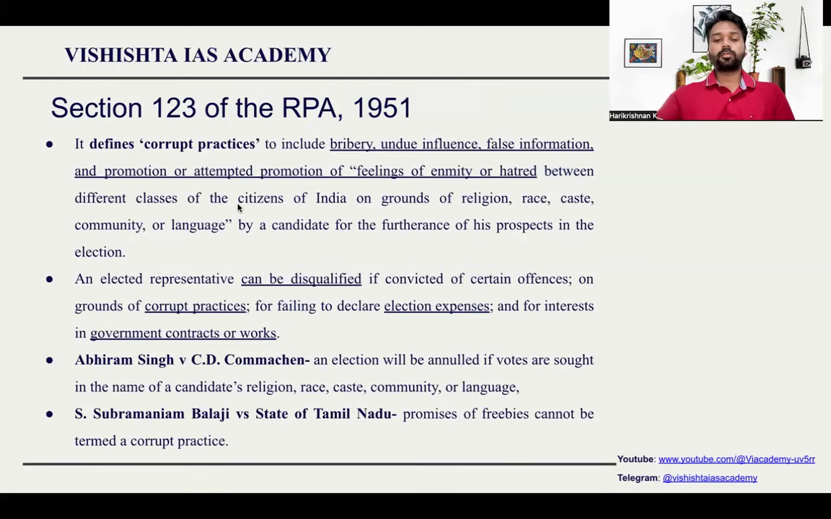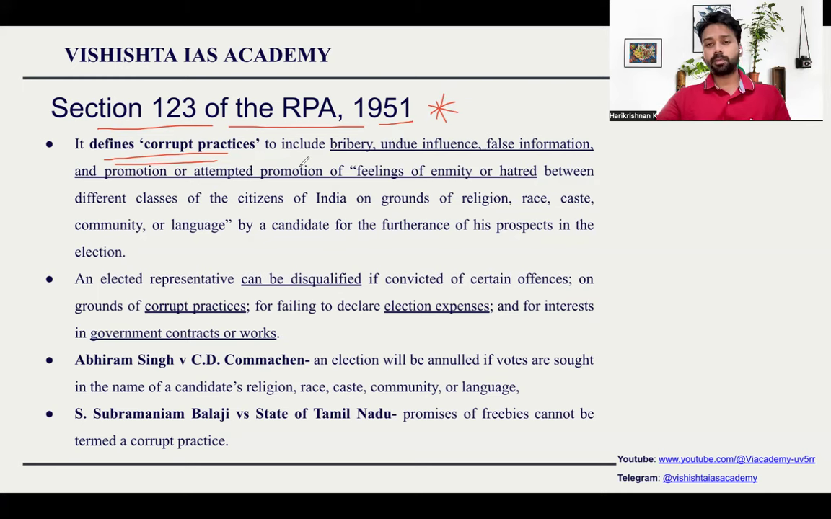Section 123 of the Representation of People Act 1951. 123 is very important because it talks about the disqualification of candidates who are contesting in elections. It defines the corrupt practices. For mains examination, this topic is very important because there is a specific topic which is Representation of People Act in paper 2, GS2. So this defines corrupt practices.